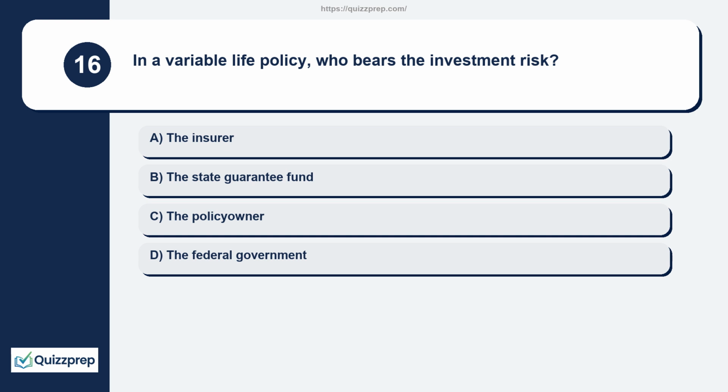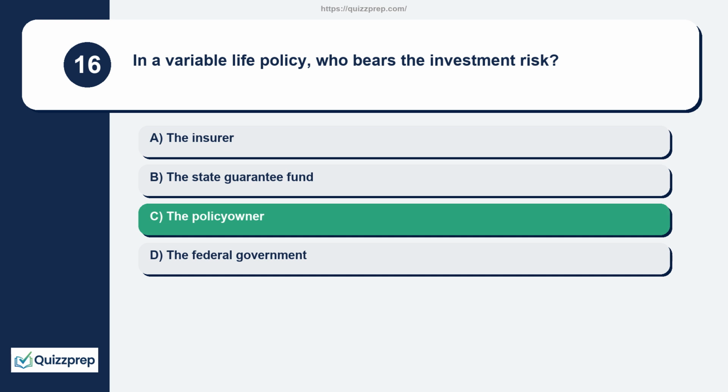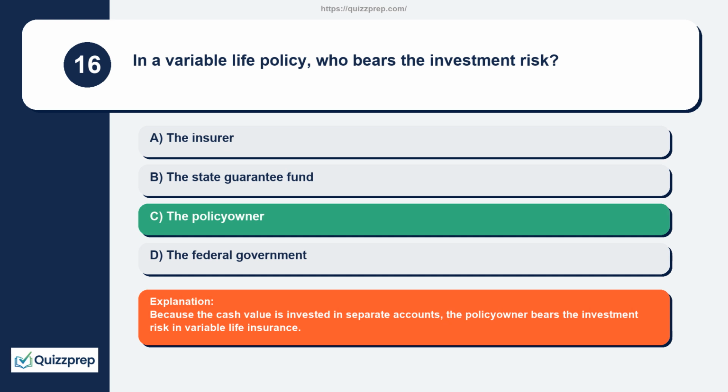Question 16. In a variable life policy, who bears the investment risk? The insurer, the state guarantee fund, the policy owner, the federal government. Because the cash value is invested in separate accounts, the policy owner bears the investment risk in variable life insurance.